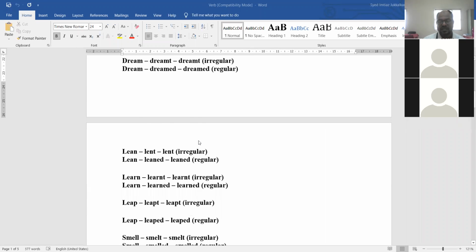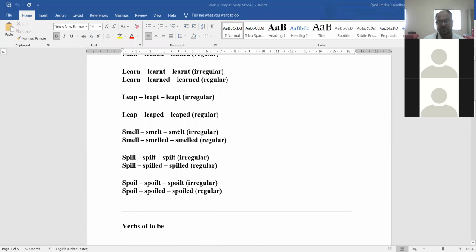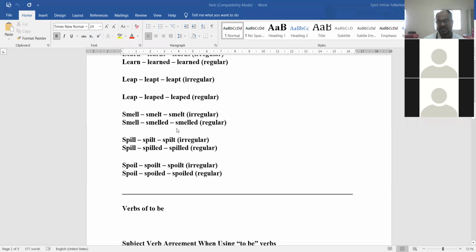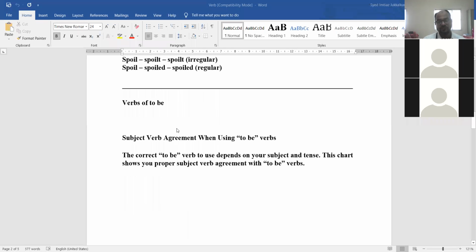So there are certain verbs. Lean, lent, lent. Lean, leaned, leaned. There are certain verbs in which such a change is there, that these verbs can be changed as per the regular rule or they change irregularly as well. Main verbs. So tense is attached to the main verb.